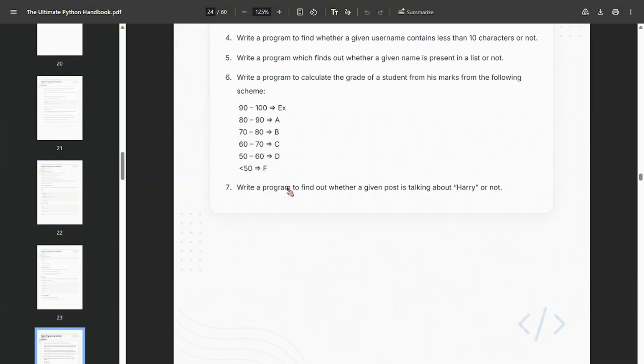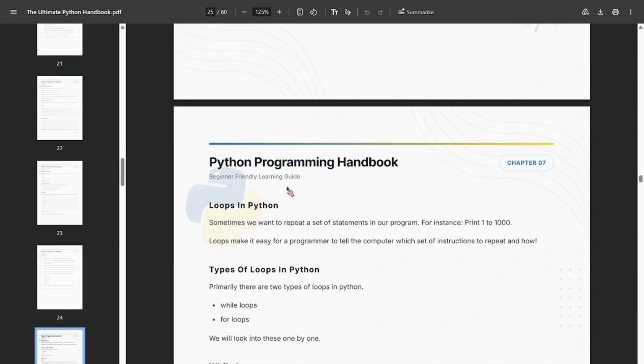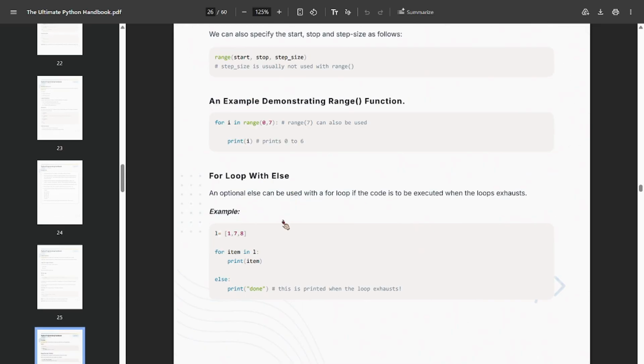Don't worry about the list, we'll do it fast. Let me first clarify what for is. Loops in Python: for item, print, else.